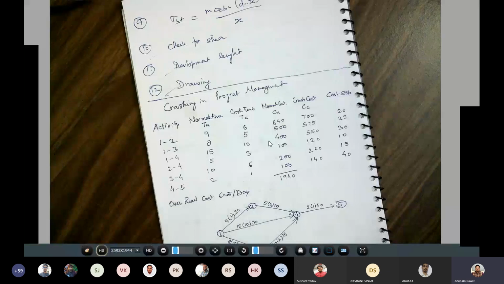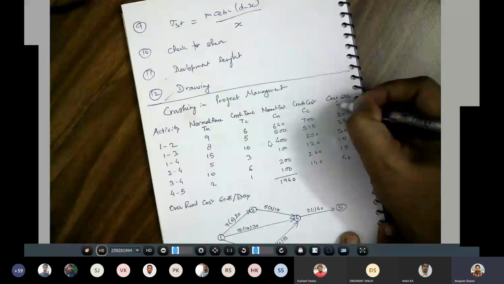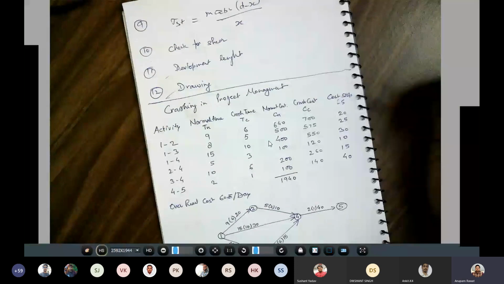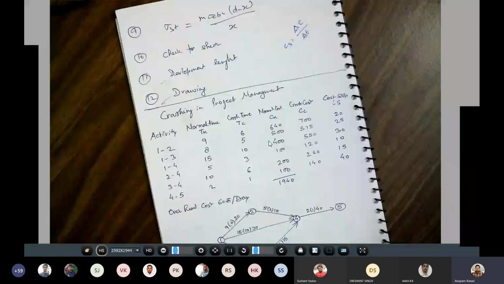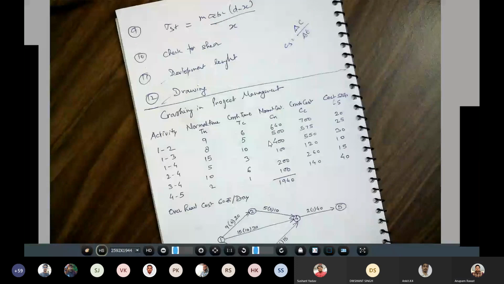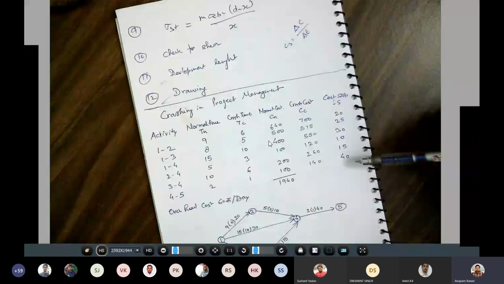Now for such a problem, you have to find out the value of the cost slope, that is CS. I have already told you how to find it. CS is equal to delta C by delta T. So you find it, and it comes to 20, 25, 30, 10, 15 and 40.